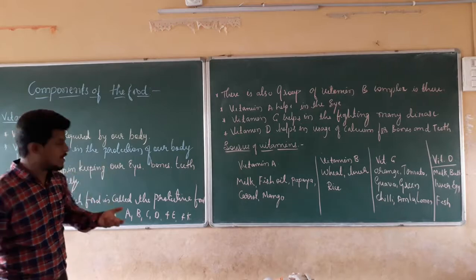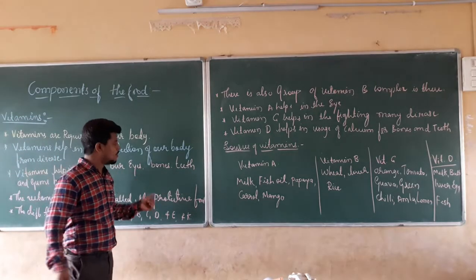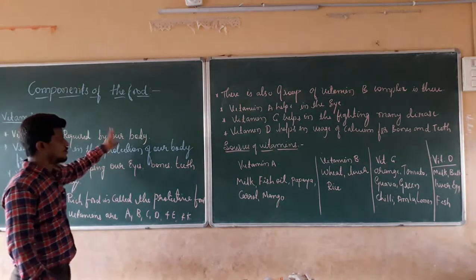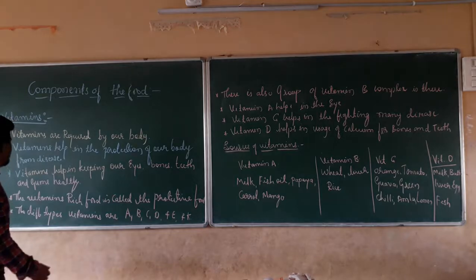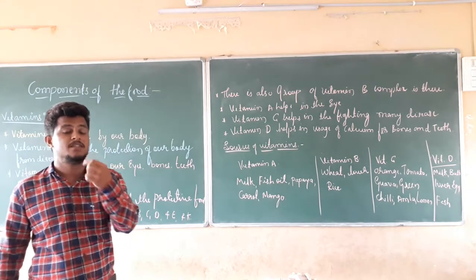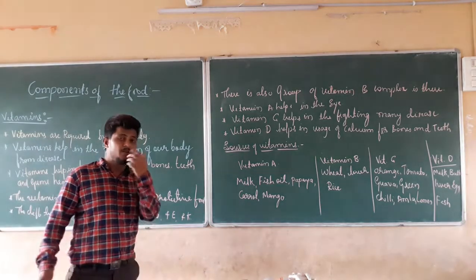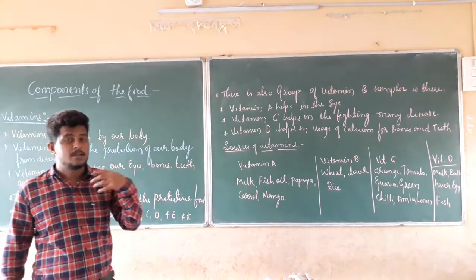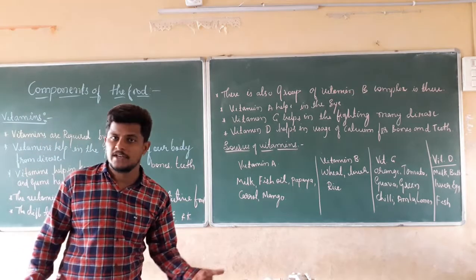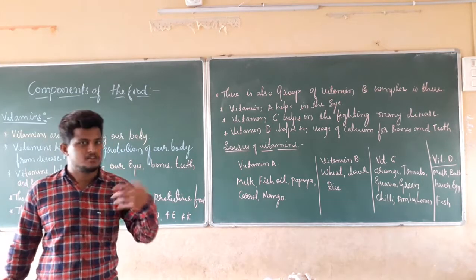Vitamins help us in the strength and good condition of the eyes, the strength of bones, and the same as the strength of teeth, which is due to vitamins only. The same goes for gums, which are present beneath your teeth, the muscles right below your teeth. For the gums to become stronger, we have to intake more vitamins. Right? If the gum is stronger, that means the teeth are also stronger.